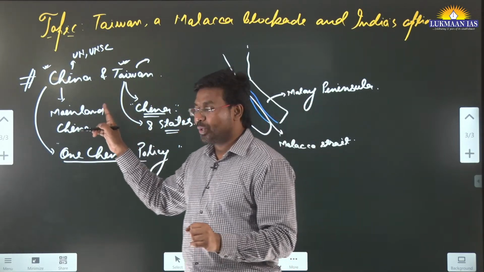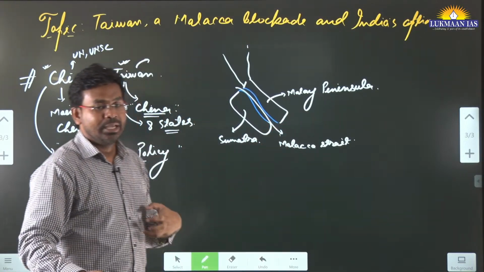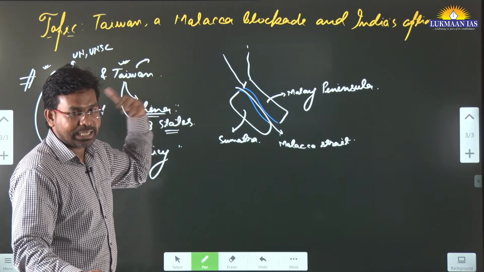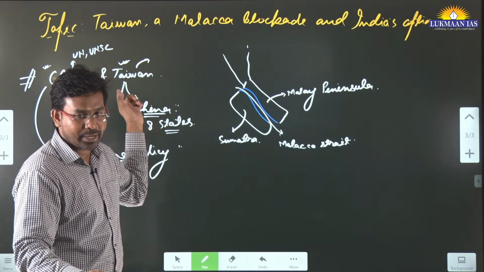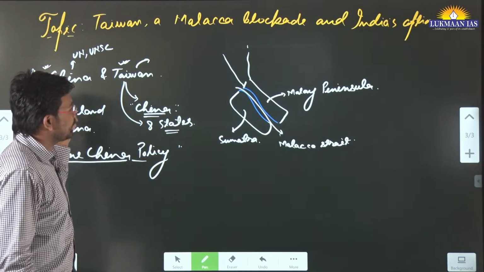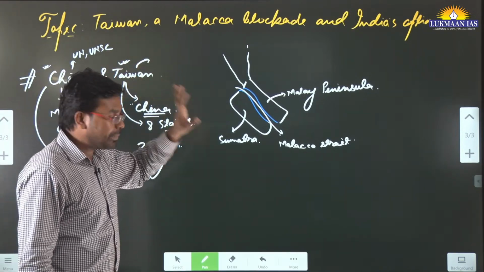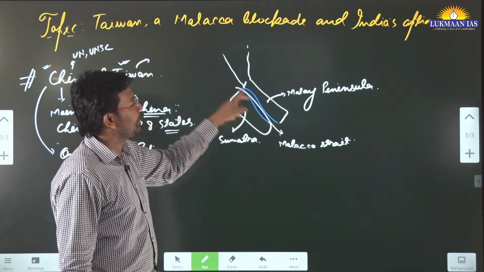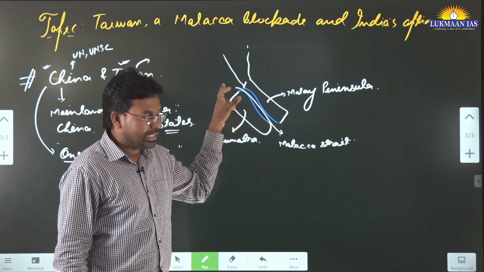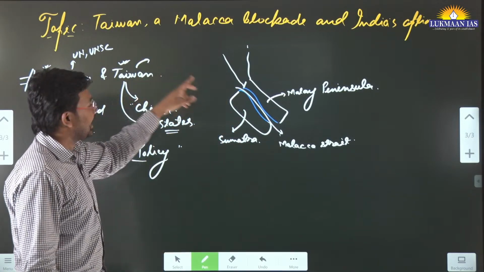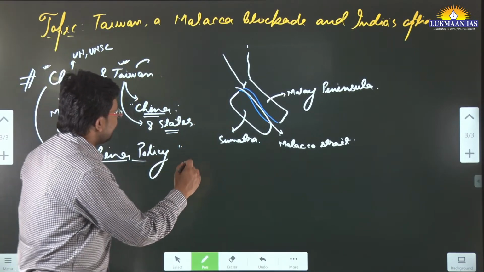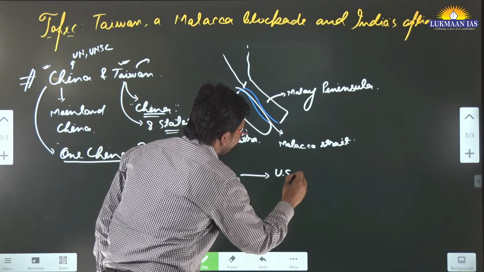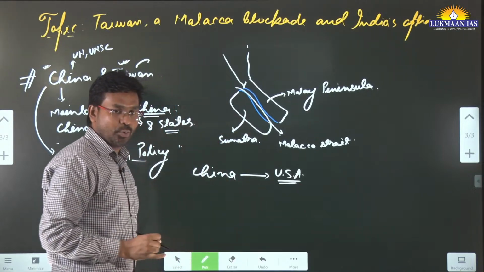And what China keeps on doing is sometimes stationing its military forces, its naval forces and air power, in the waters around Taiwan. Last year, it stationed some naval ships and air force really nearby the Malacca Strait also. They have stationed them over there. This step of China was totally condemned by the United States of America.